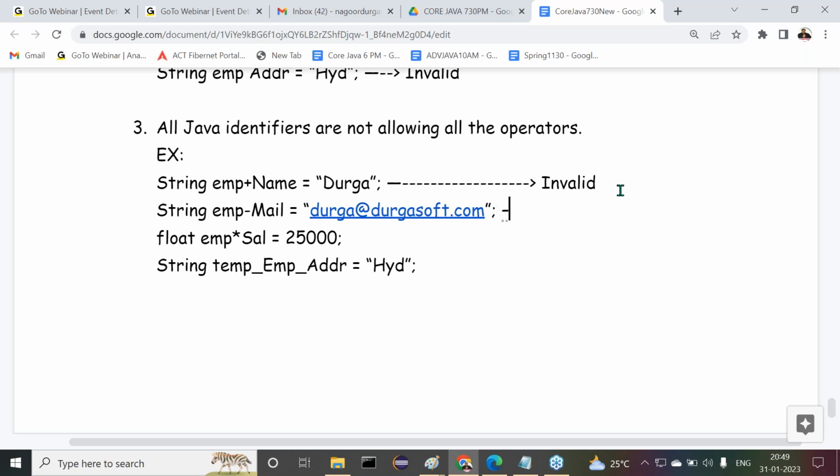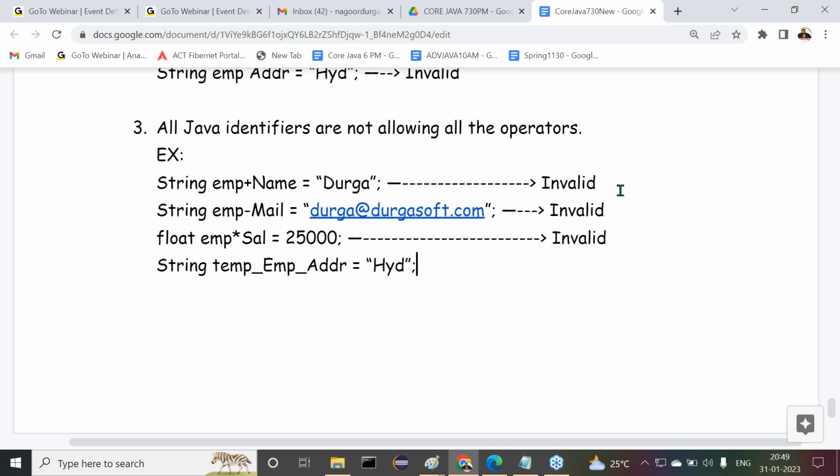All right, so what is the next one? String emp-mail, where I provided a hyphen, in the sense of a minus, of course. Valid or invalid now? Invalid. Observe carefully, this is not possible. Next one is after that: float emp*sal. Here I provided a star, which is an operator. Allowed or not allowed now? Not allowed. This is invalid.